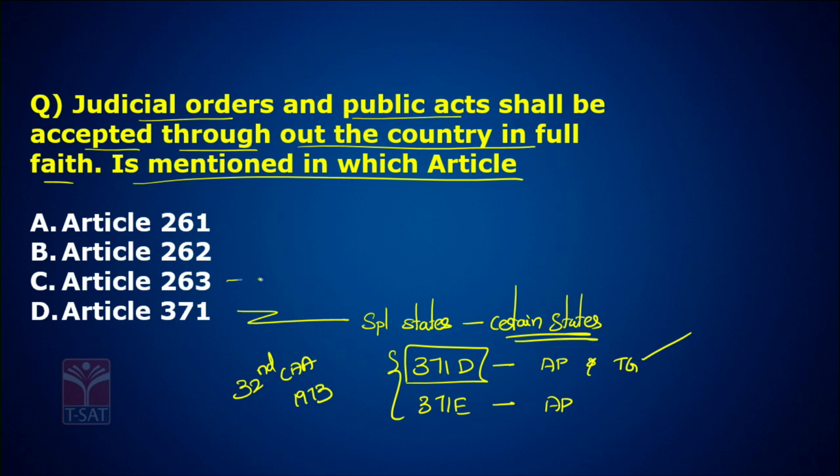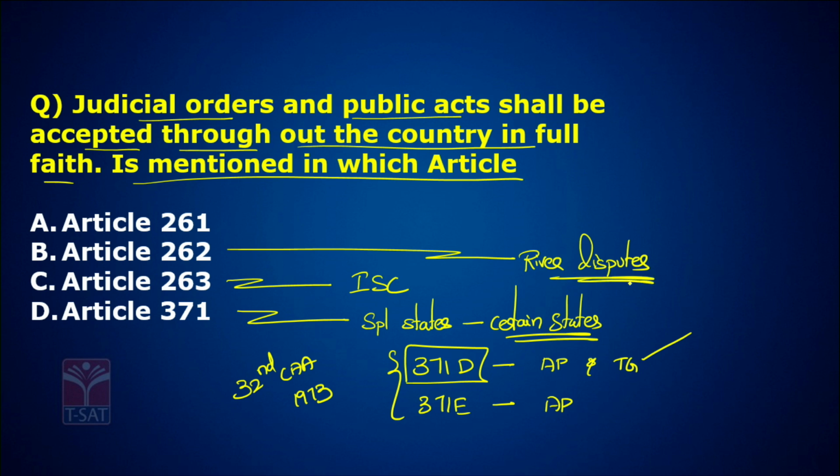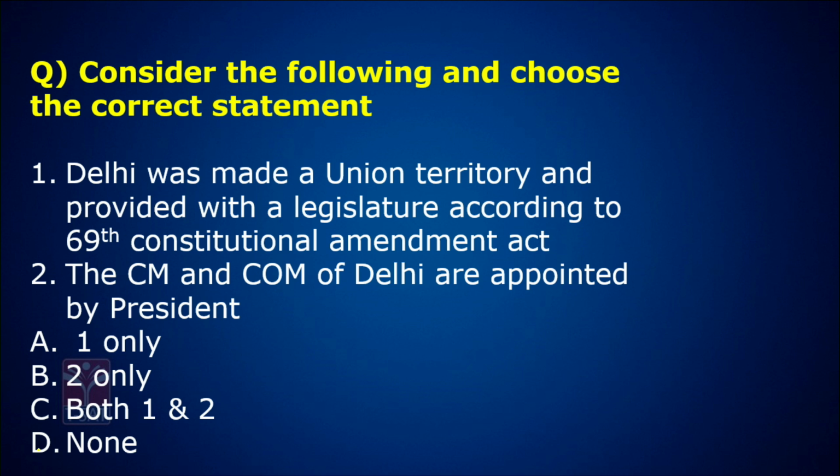Now, what is Article 263? You all know, just before we discussed the Interstate Council. 262, river disputes. So, after a thorough elimination process, you all know the article. Correct answer is Article 261. Now, according to Article 261, all public acts and judicial orders should be accepted in full faith. With full faith, we need to accept. That is more important. Let's go to the next question.